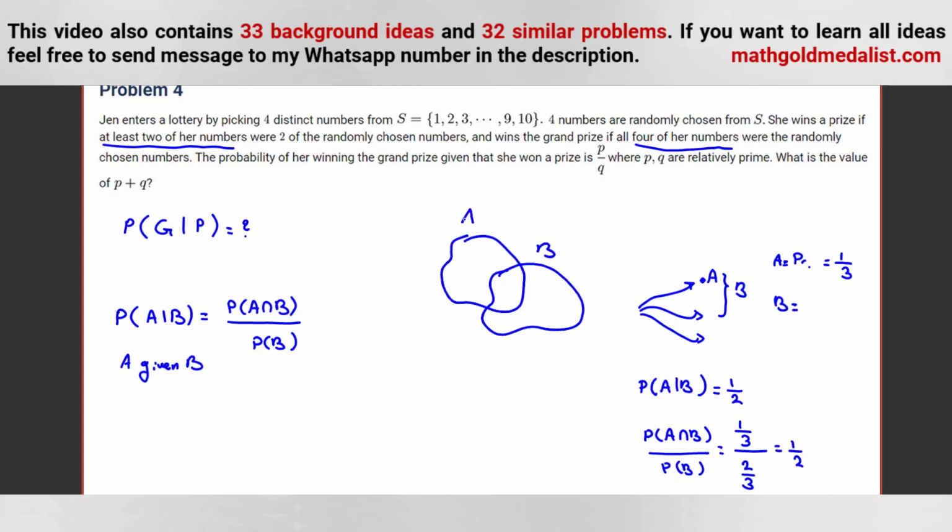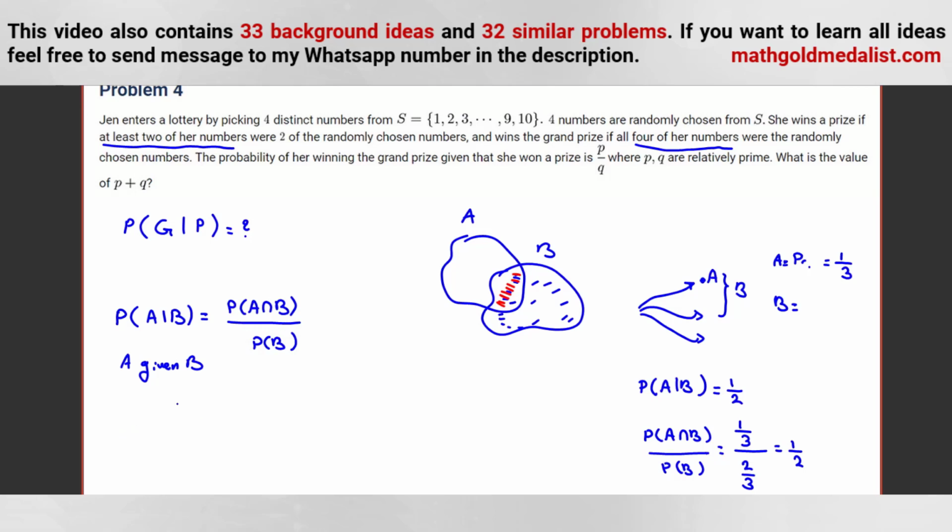Suppose A is this. Because we know B happens, we know we are in this case. Given B, what's the probability of A? You should consider this probability over this blue part. So P of A intersect B over probability of B. That is the explanation of this.